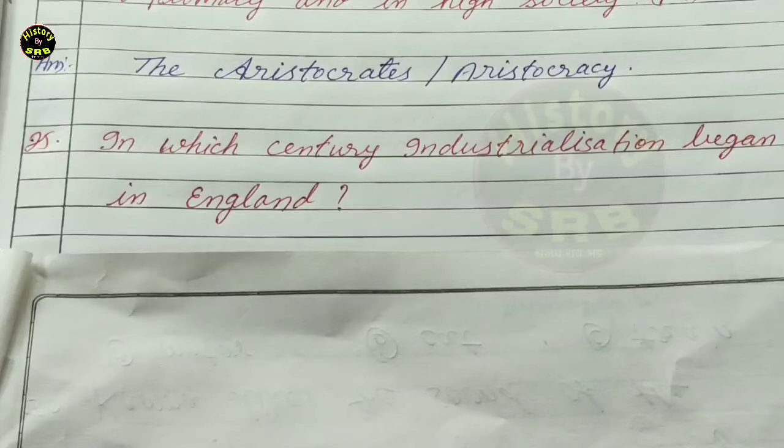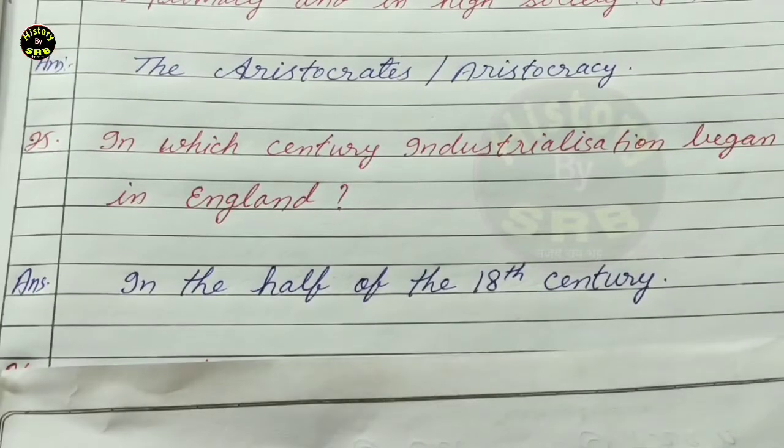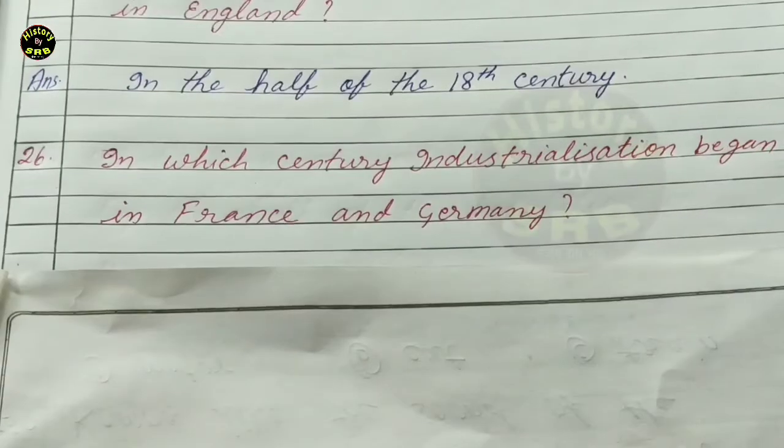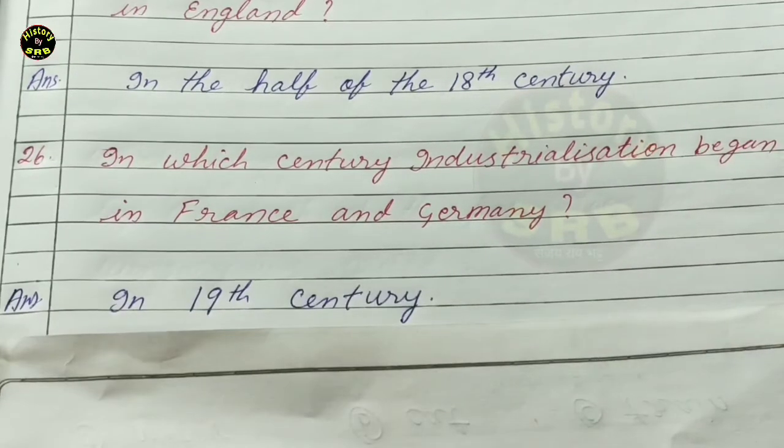Next question, question number 25. In which century industrialization began in England? And now the correct answer is in the second half of the 18th century. Next question, question number 26. In which century industrialization began in France and Germany? Now correct answer is that in 19th century.